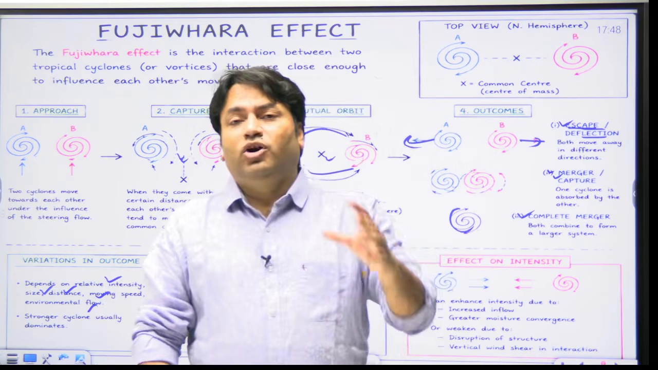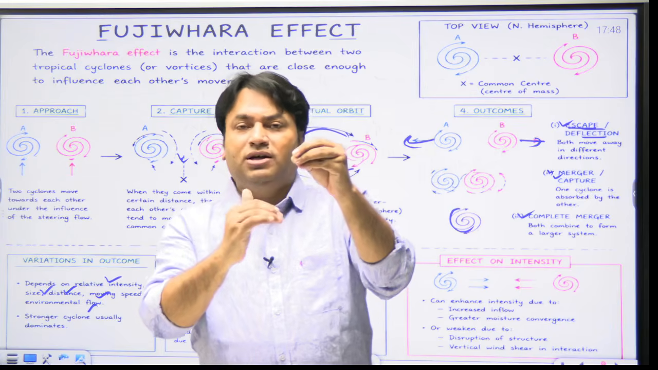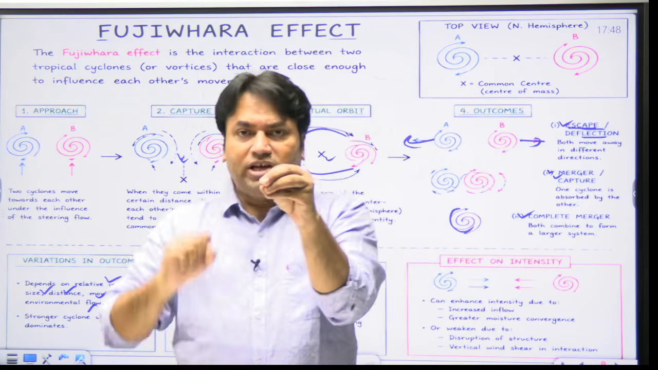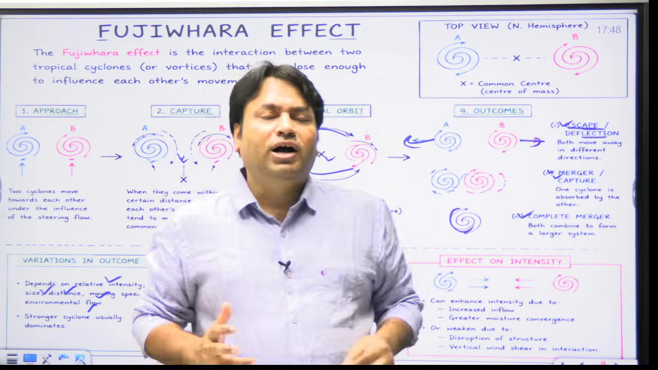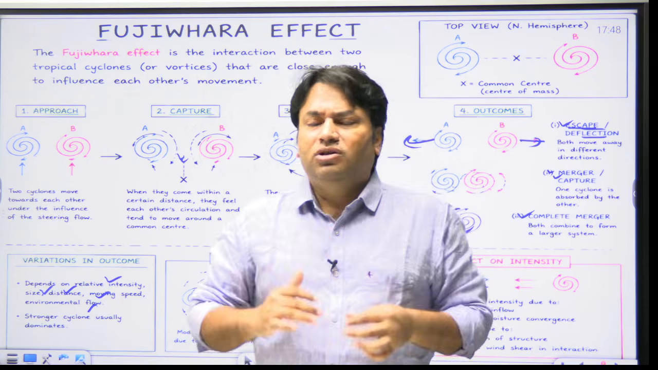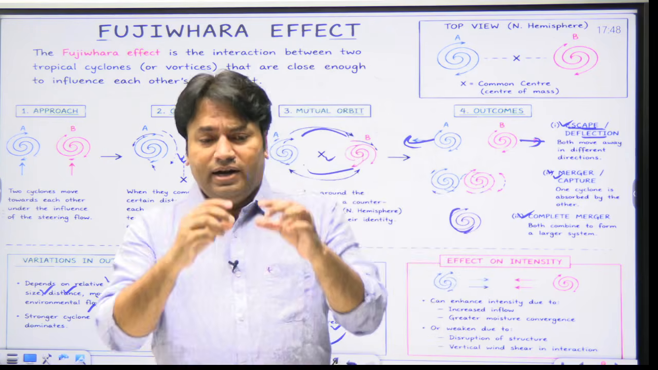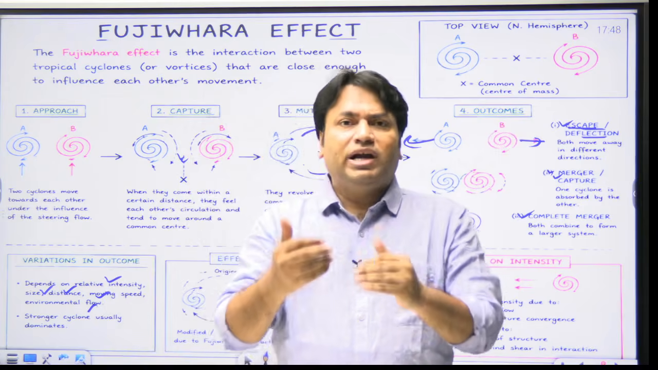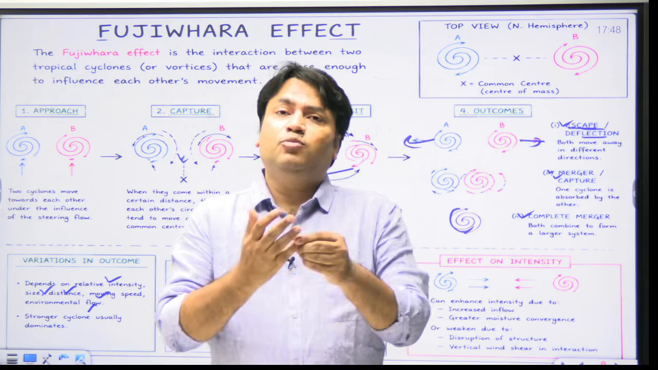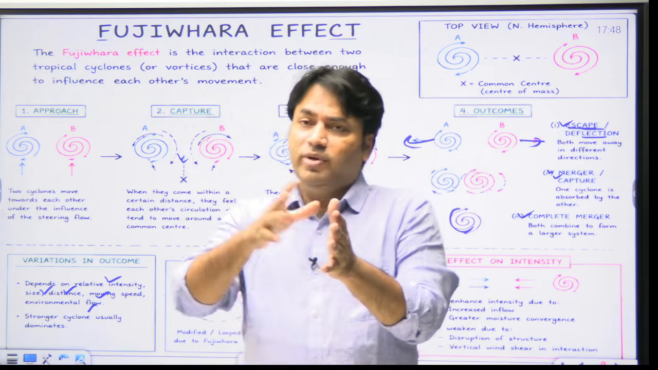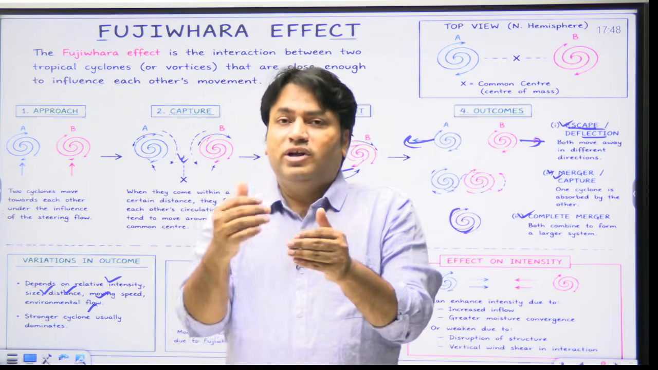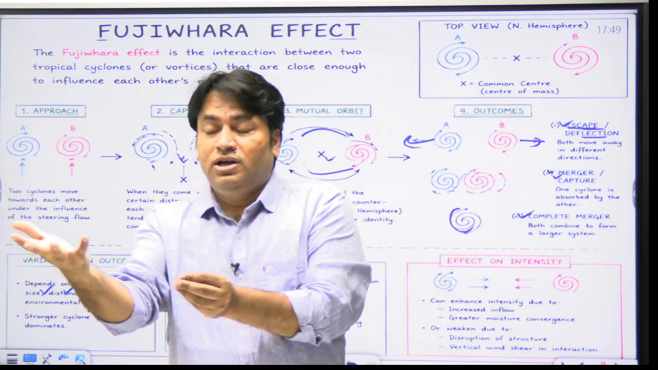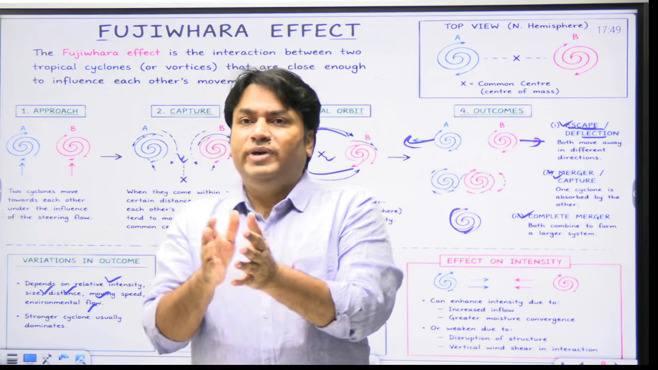Now in the main body, you will divide your answer into three parts. In one part, you will write the impact on movement of cyclones. In the second part, you will write the impact on the intensity of cyclones. And in the third part, you will write some critical assessment. So when you write the impact on movement, you can write points like the cyclones may orbit around a common center. You can write that the original tracks of cyclones could be deflected. The original tracks of cyclones could be accelerated.